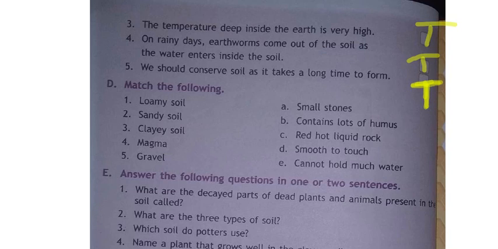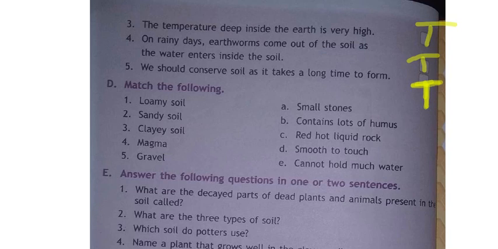Next, moving to the D bit, what is that, children? Match the following. On the left side they have given us some types of soils, and on the right side they have given us some options. We should match them. First one is what? Loamy soil. Next is the sandy soil. Next is the clay soil. Fourth one is the magma. Fifth one is the gravel.